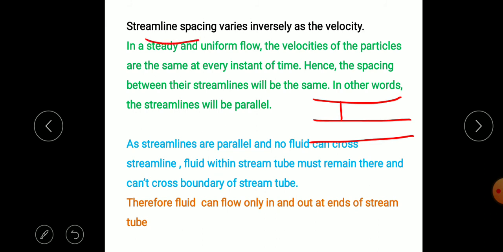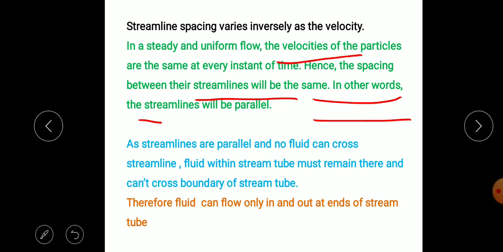So streamline spacing varies inversely with the velocity. If they are close, the velocity is higher, meaning inverse. For steady flow we consider the velocities are not changing, hence the spacing between the streamlines will be the same.